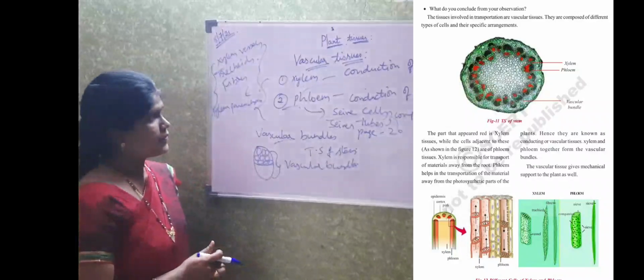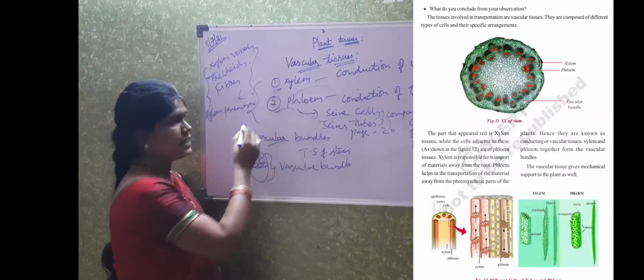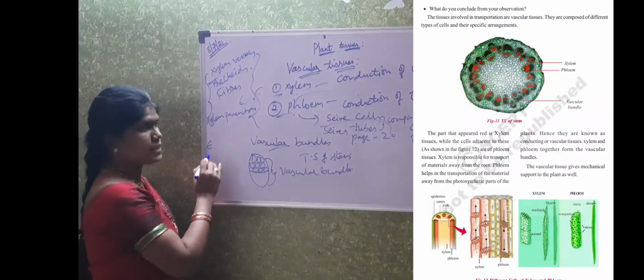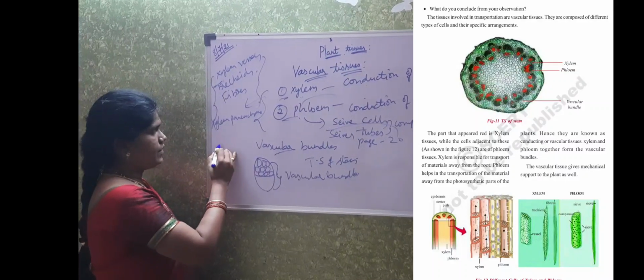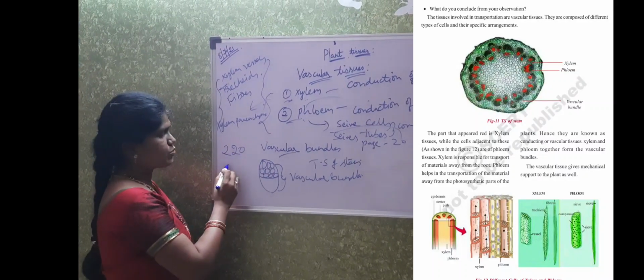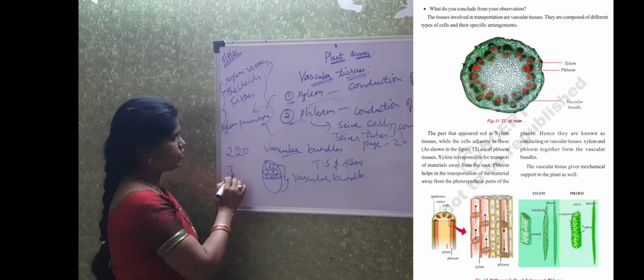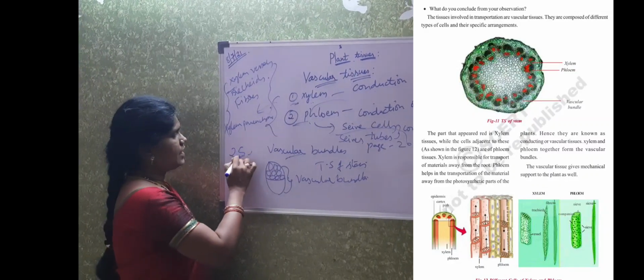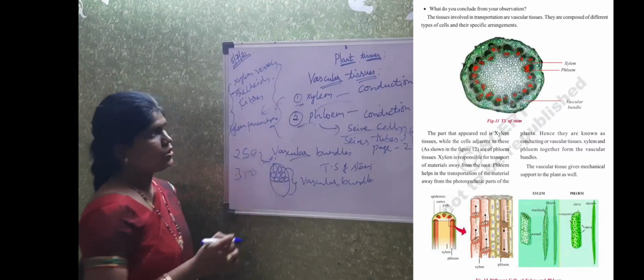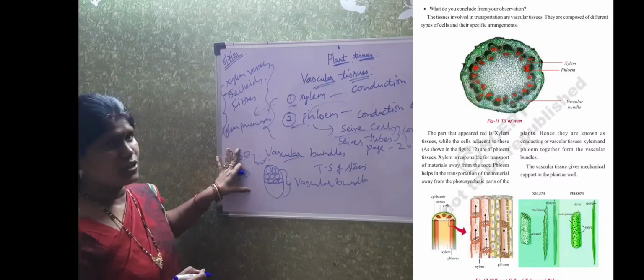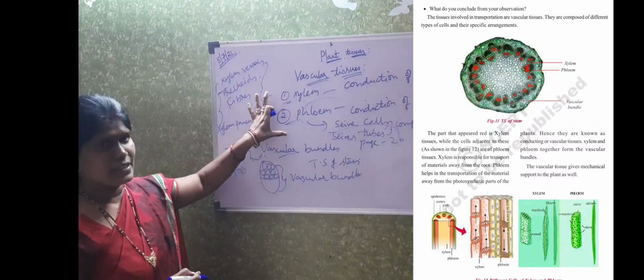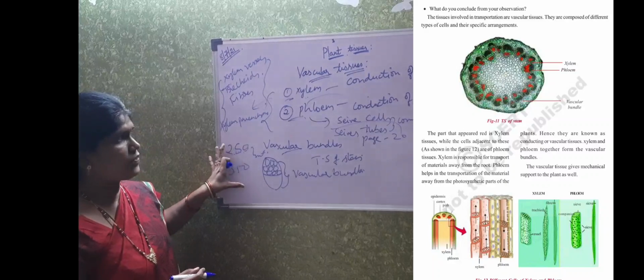in the plant. You might have wondered that plants like eucalyptus and other plants grow to a very great height, about 250 to 350 meters. To that much height also, these vascular bundles have the capacity to conduct the water.